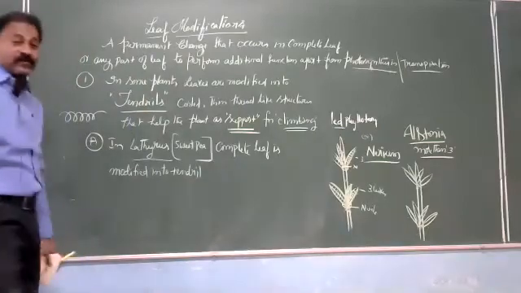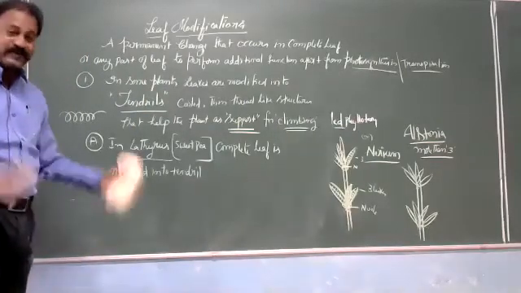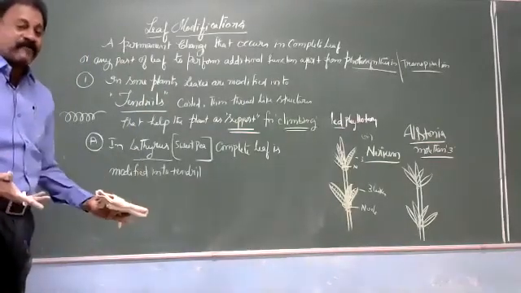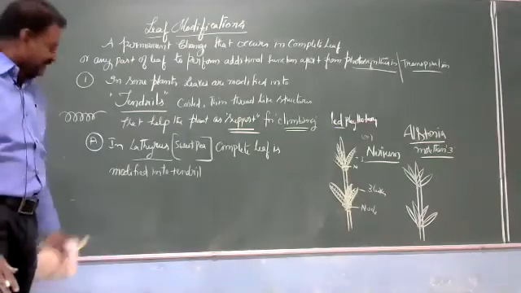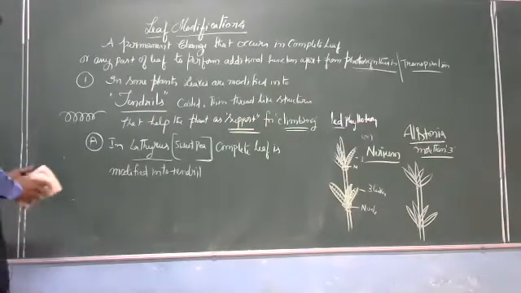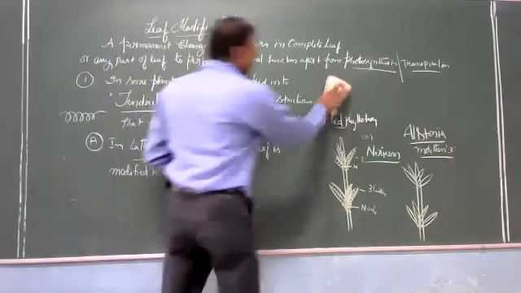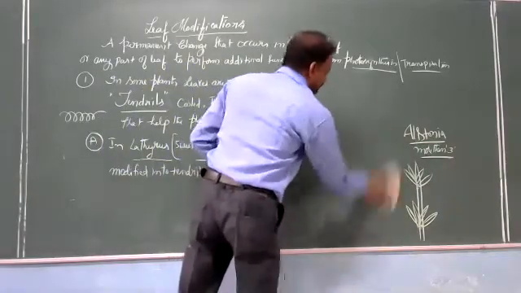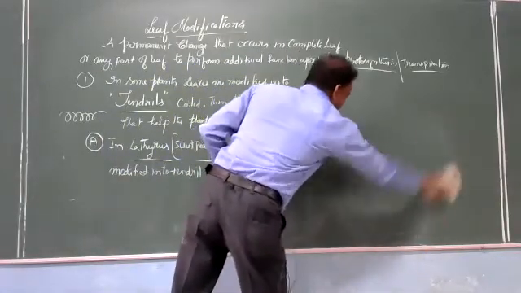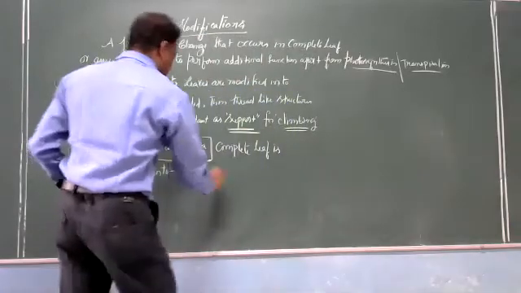Then doubt comes, no? If leaf is modified into tendril, which will perform the process of photosynthesis? To solve this, they have given the diagram of Lathyrus. See here, diagram of this.